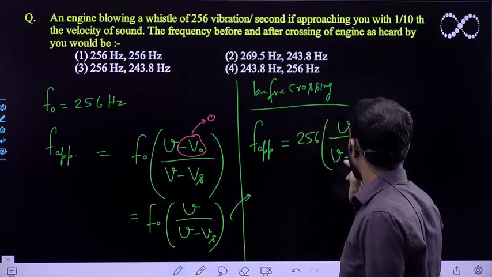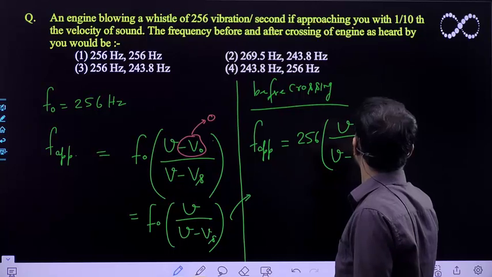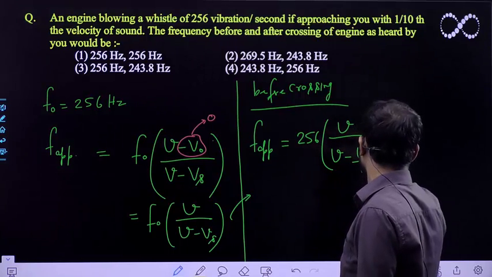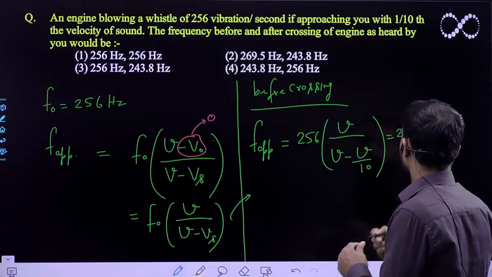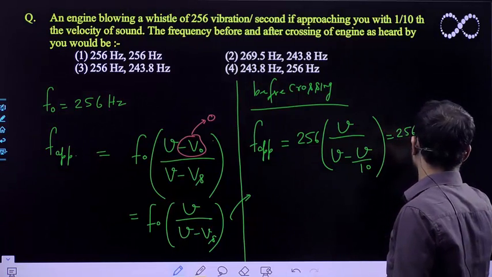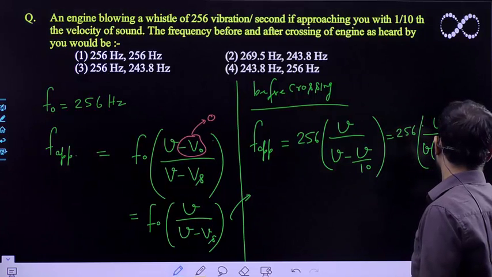Since it is approaching, Vs will be positive, so V minus V upon 10. Here this 256 can be taken outside, and V upon V can be taken common. This will be 1 upon 1 minus 1 upon 10.